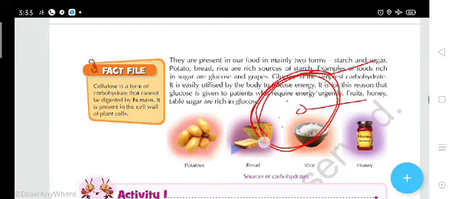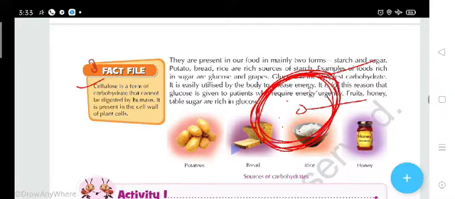So cellulose is present in the cell wall of the plant cell. Only in plant cells is cellulose present, but it cannot be digested by human beings.